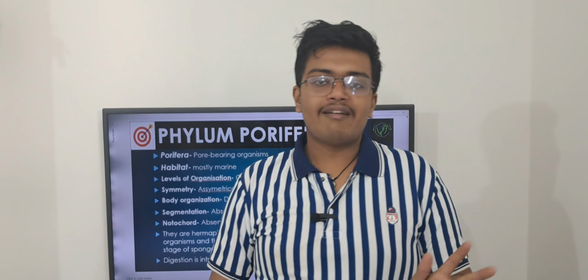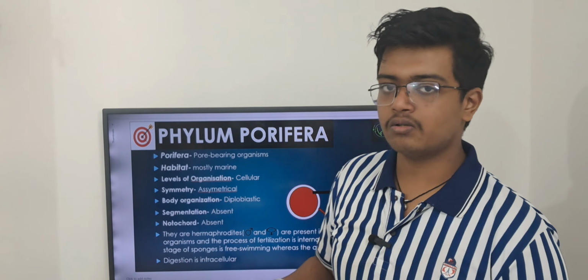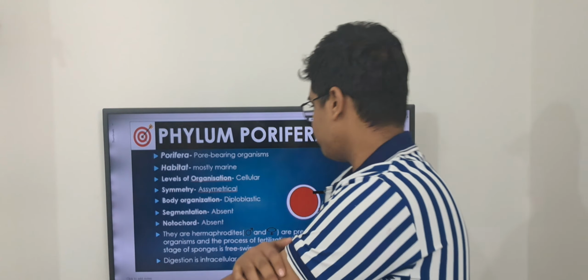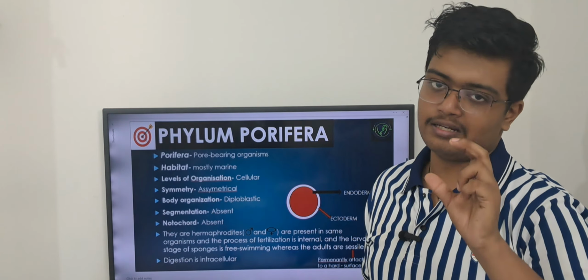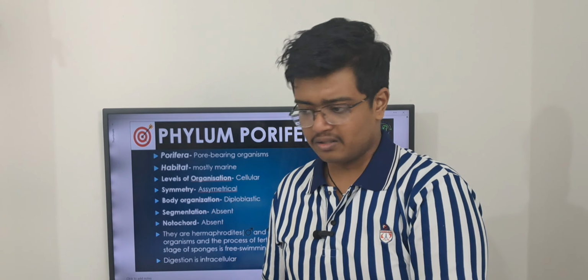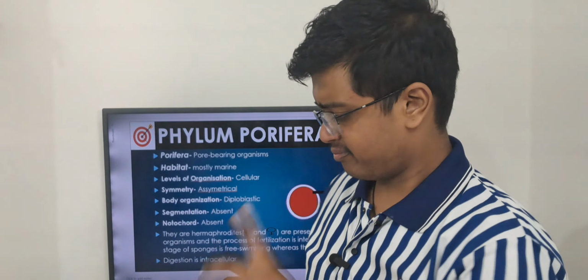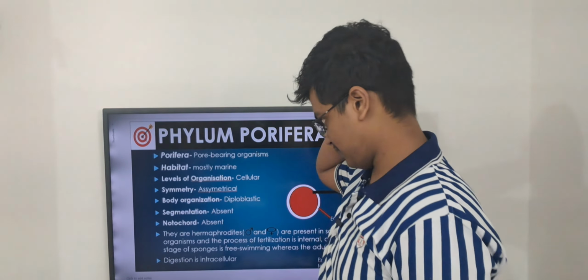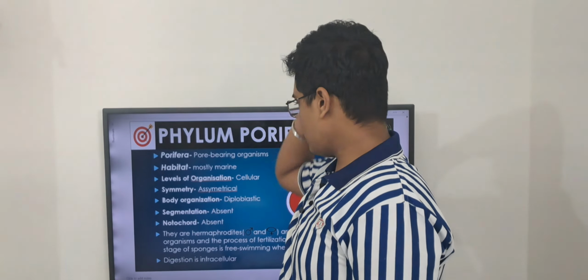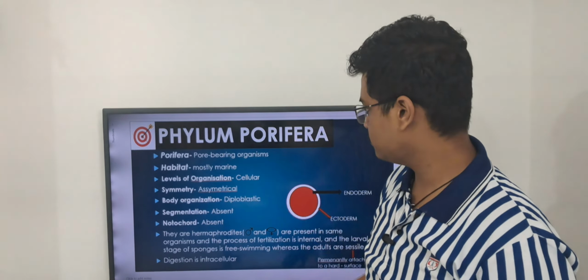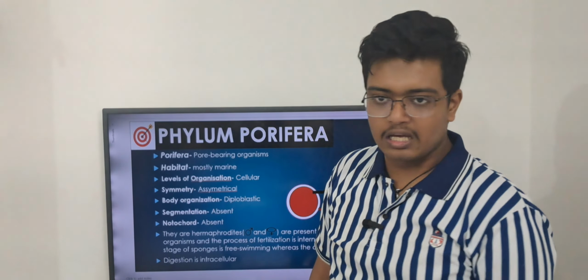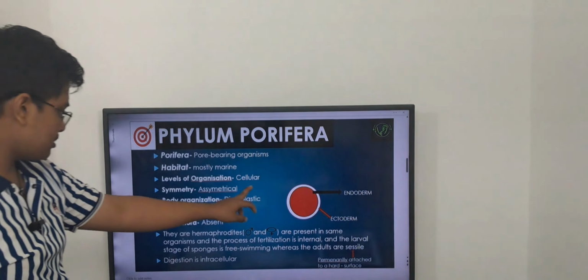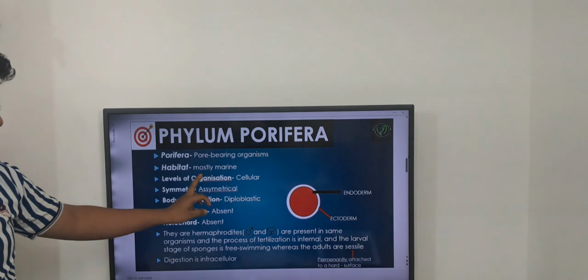Now, my dear friends, the criteria which we learned before this class, we are going to try fitting each phylum in those criteria: levels of organization, segmentation, notochord, body organization, coelom, all these criteria. First of all, what is the level of organization seen in phylum Porifera? In phylum Porifera, the level of organization is called cellular level.